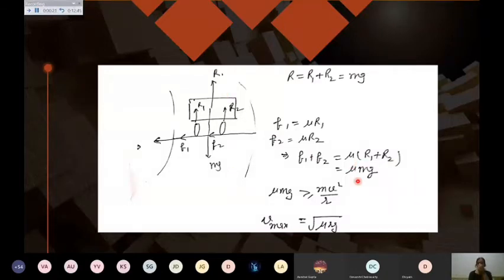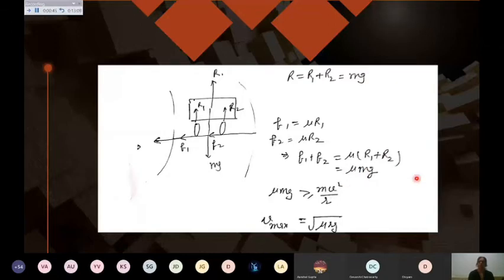So you can say that the safe speed limit should be equal to square root of mu r g, because m and m are getting cancelled on both sides. Because frictional force is providing the centripetal force, that is the key point for this derivation. You should keep it in your mind that frictional force is providing the centripetal force.